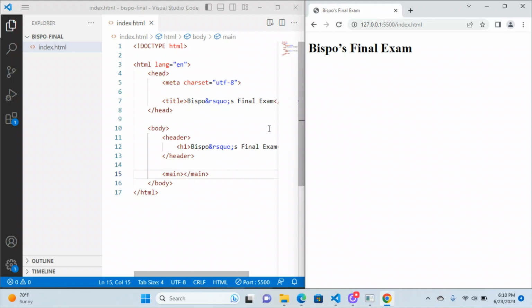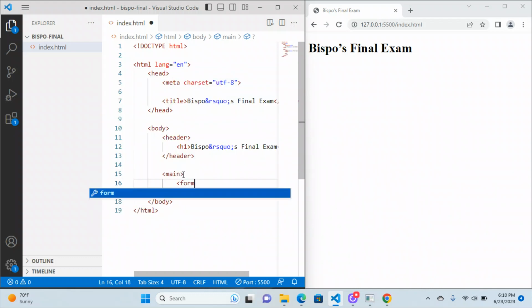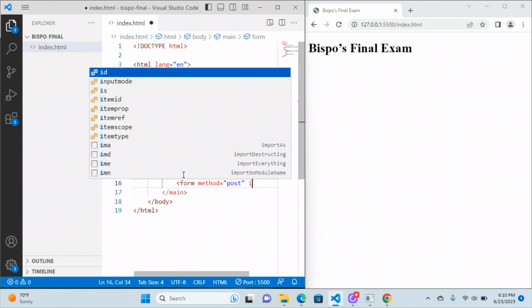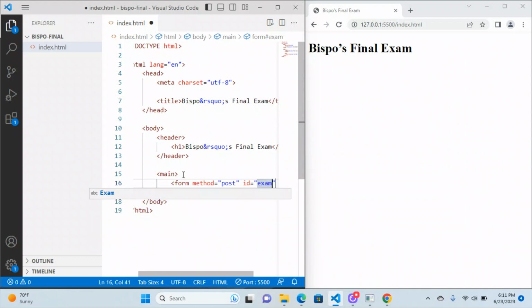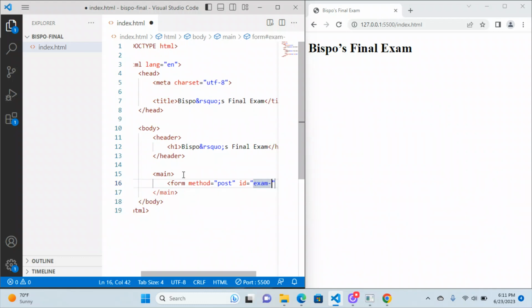The next part is the form. So you're supposed to build a form element in here. Now there's a few attributes that normally go onto a form. You have a method, you have an action. Usually you put an ID just to give it a name so you can grab hold of it and so on. You could put method equals post if you wanted to. I didn't take any points off for not doing that. I didn't take any points off for not putting an ID either. It just makes it a lot easier to select for it, either with the JavaScript or the CSS.